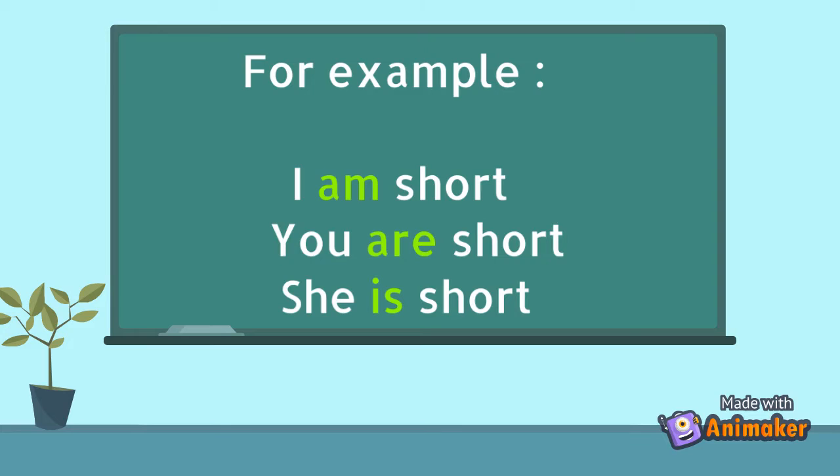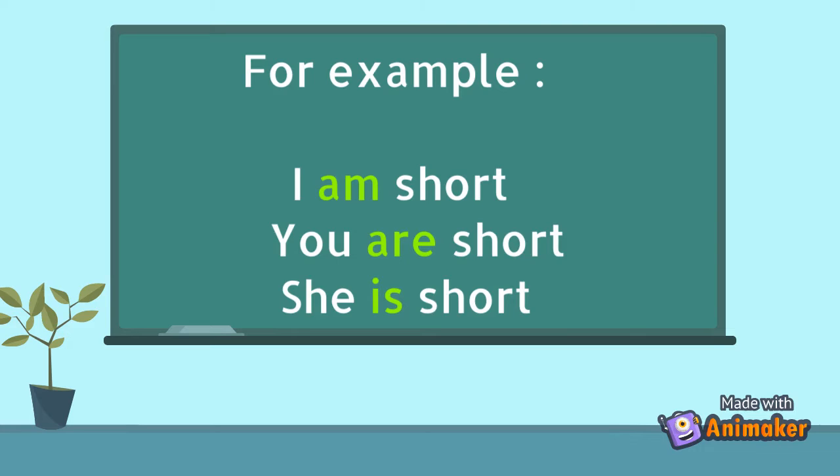Here, while referring to second person, we use are as a verb, but short remains the same. For the third example, where the subject is third person, she is short. Here, while referring to the third person, we use is as a verb, but here also short remains the same.